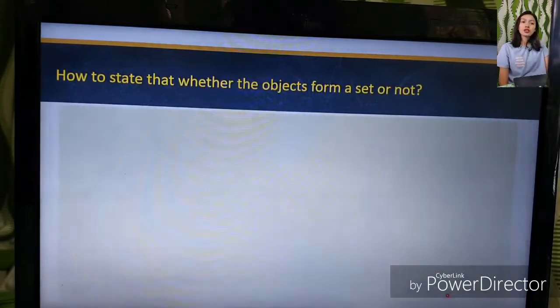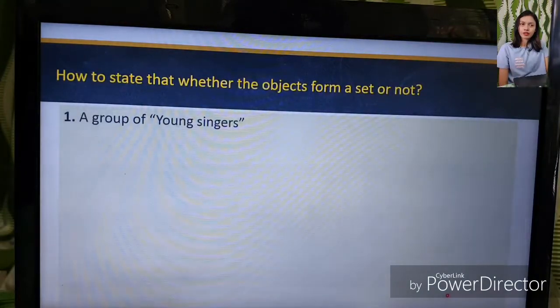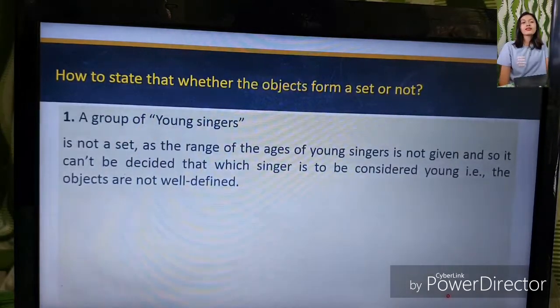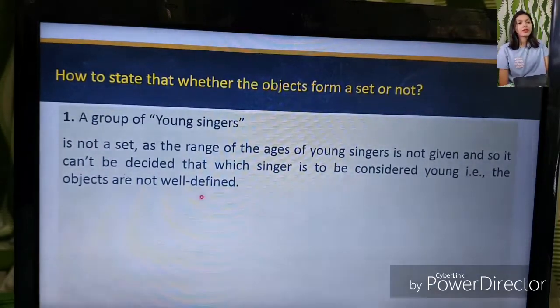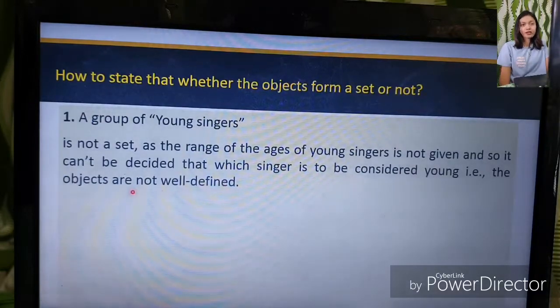For example, a group of young singers. Does it form a set or not? It is not a set. Why? Because the range of ages of young singers is not given, and so it can't be decided which singer is to be considered young or not, right? So the objects are not well defined.